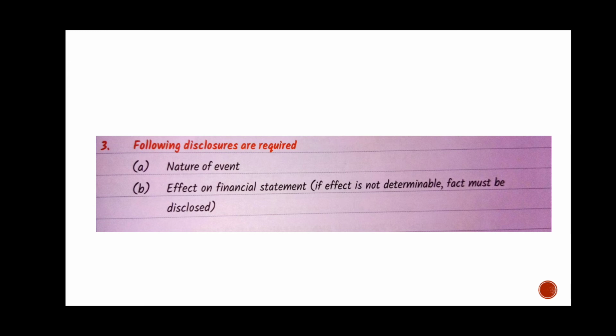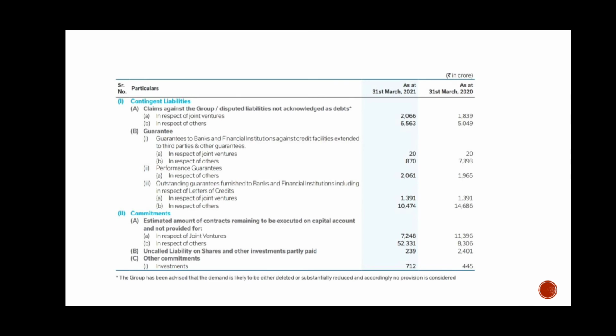Next, how are disclosures made? The nature of the event, for example the guarantee given. The effect on the financial statement. If the effect is not determinable, that fact must be disclosed. That means how much you have to pay, that you have to disclose. We have to disclose in the notes to financial statements the nature of the event and the effect on the financial statement.